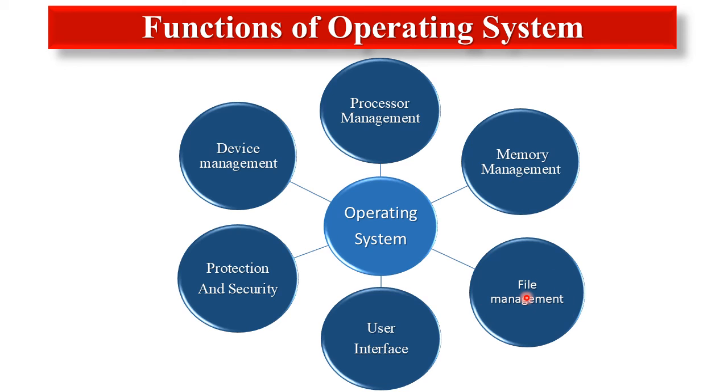Next is file management. File management is the main objective of an operating system. Information on the computer can be stored in various physical media like magnetic tape, disk, and optical discs. An operating system is responsible for the storage of information in a consistent logical view.